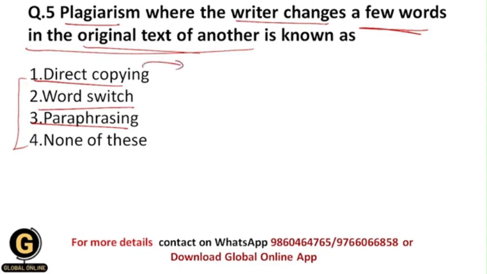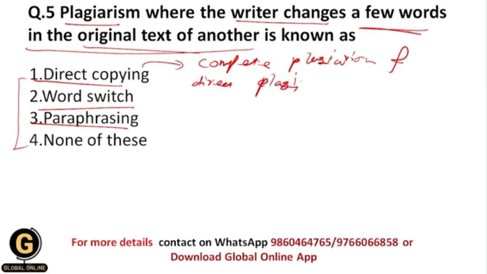So direct copying happens in complete plagiarism or direct plagiarism. So complete plagiarism means completely we are copying someone else's work in our research, and we are saying that it's our own work.